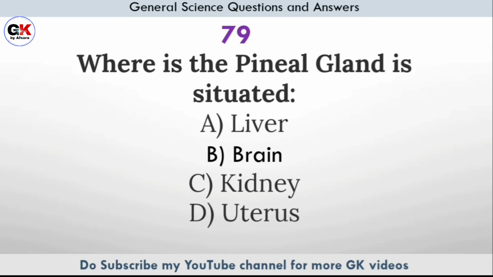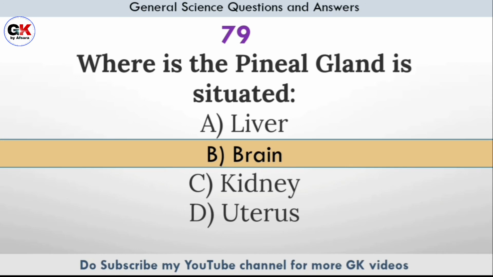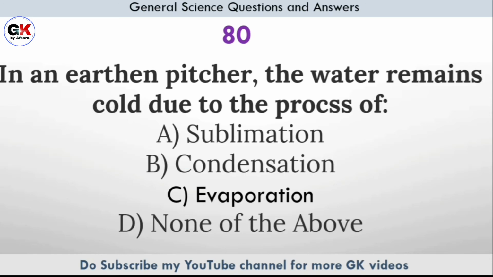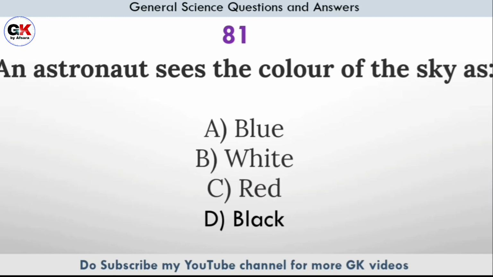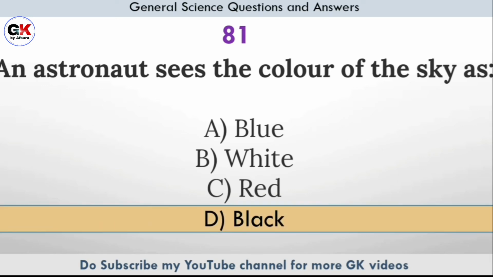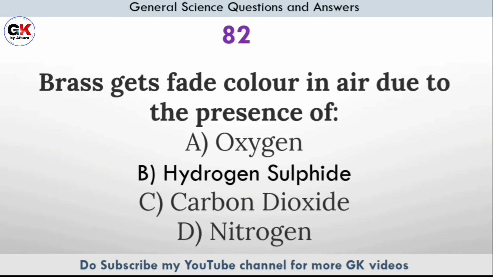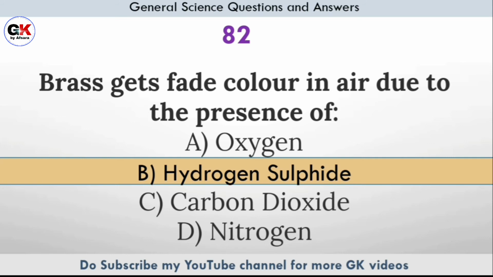Where is the pineal gland situated? Answer option B, brain. In an earthen pitcher, the water remains cold due to the process of. Answer option C, evaporation. An astronaut sees the color of the sky as. Answer option D, black. Brass gets a fat color in air due to the presence of. Answer option B, hydrogen sulfide.